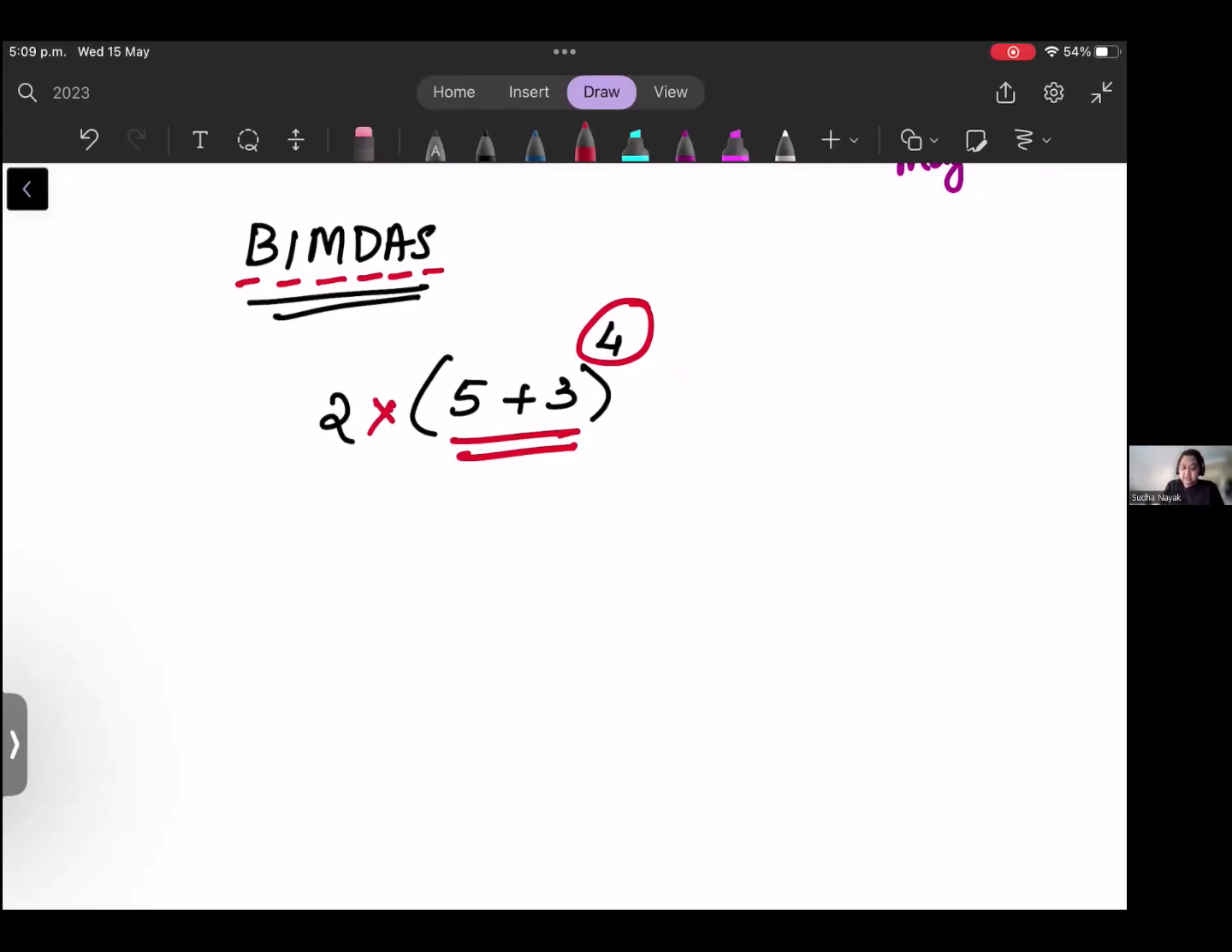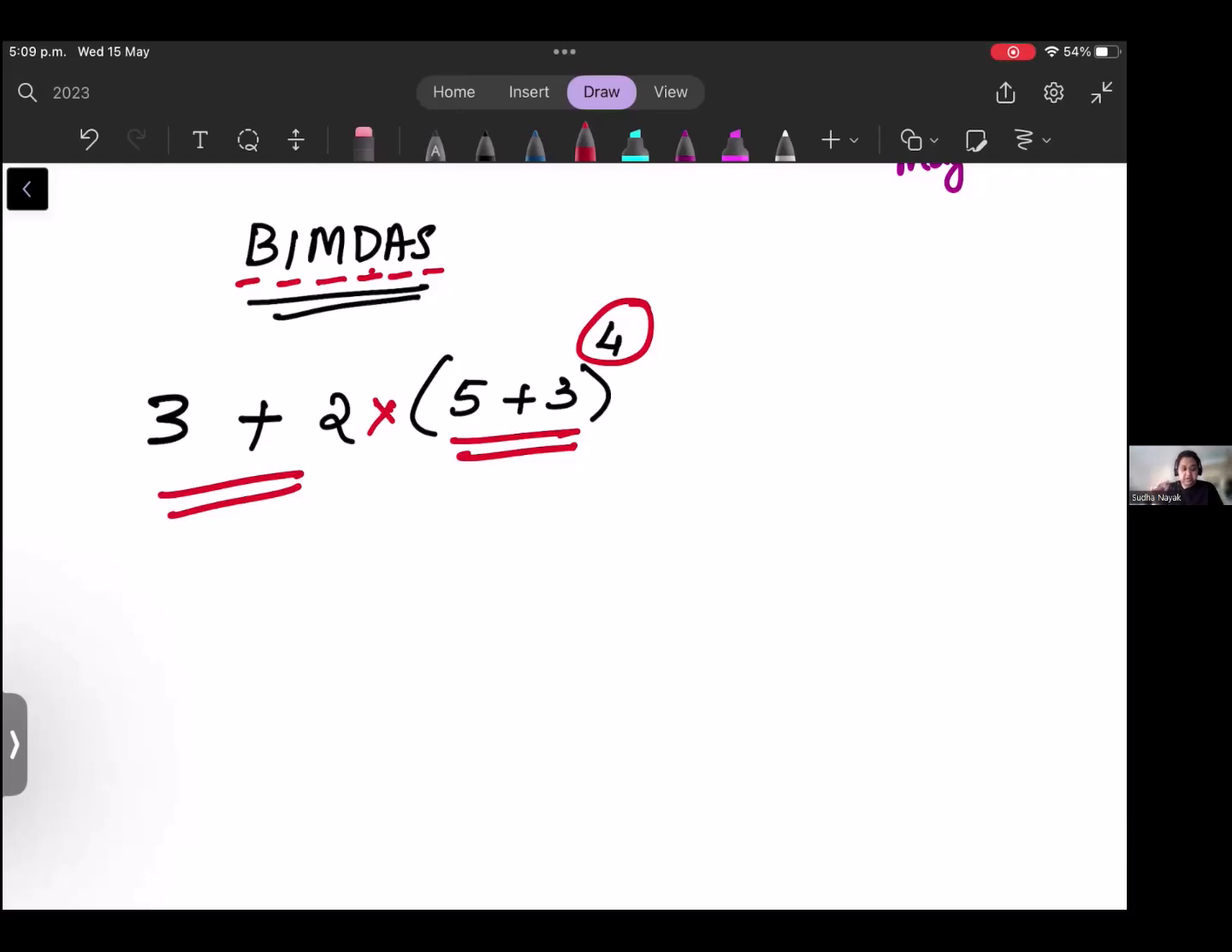And if I have something like 3 plus 2, I will do this at the last, because my addition comes at the last. So remember, always, even in normal calculation or also in algebraic calculation, you have to remember that the rule is BIMDAS.